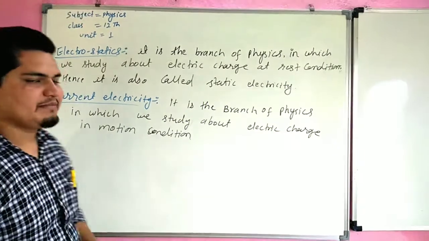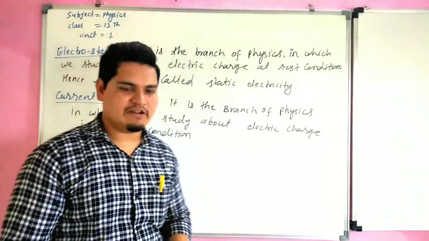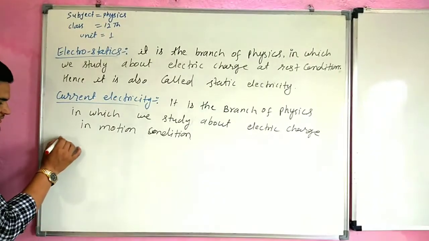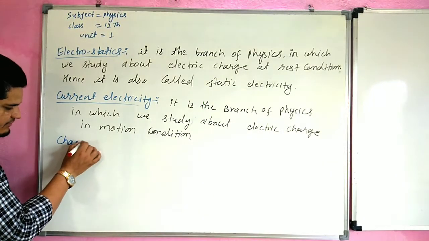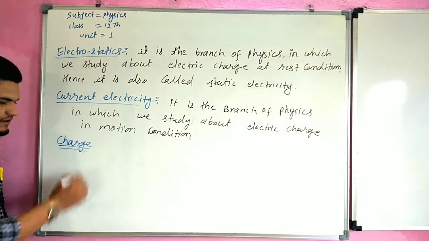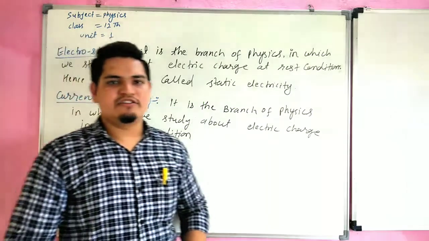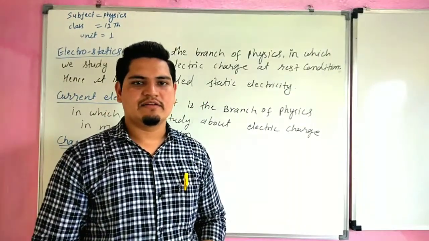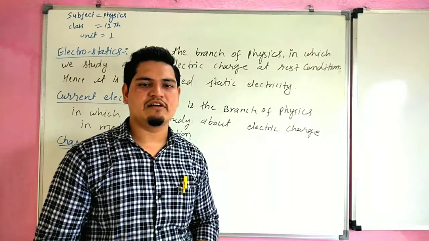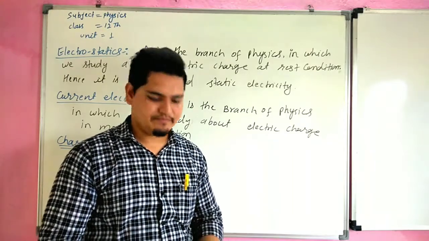So before starting the chapter, we should know about charge. What is charge? Our next topic is charge. Charge is discovered by Thales, and after Thales it is also discovered by William Gilbert.